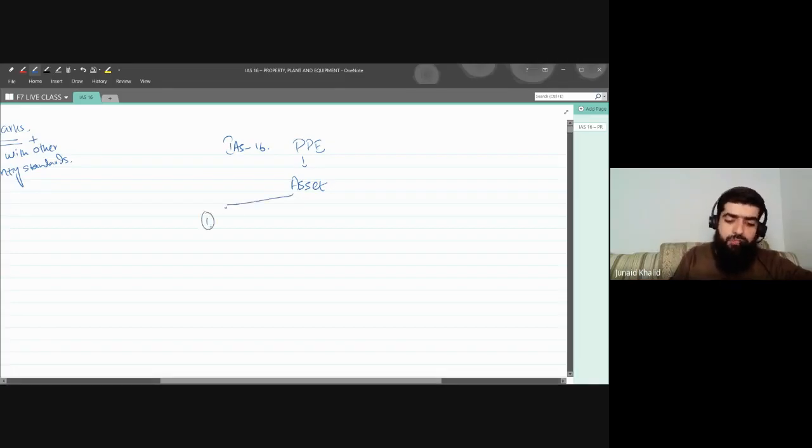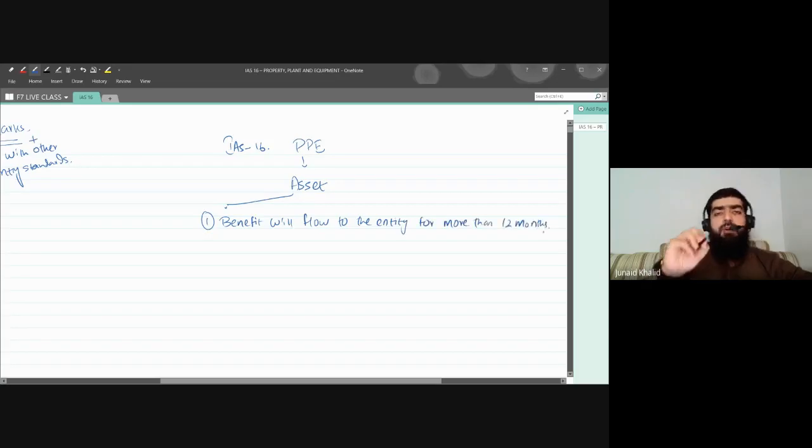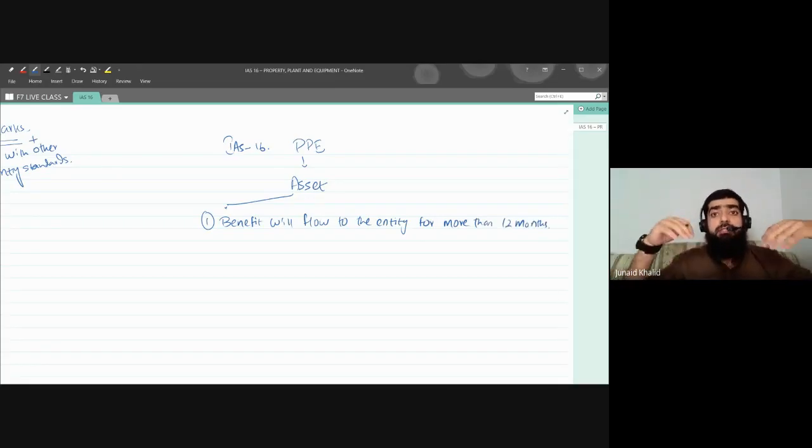Number one, the important feature is that the benefit will flow to the entity for more than 12 months. This means you will get the benefit of that particular asset for a period of more than 12 months. So property, plant and equipment is an asset which will give you a benefit for more than 12 months.